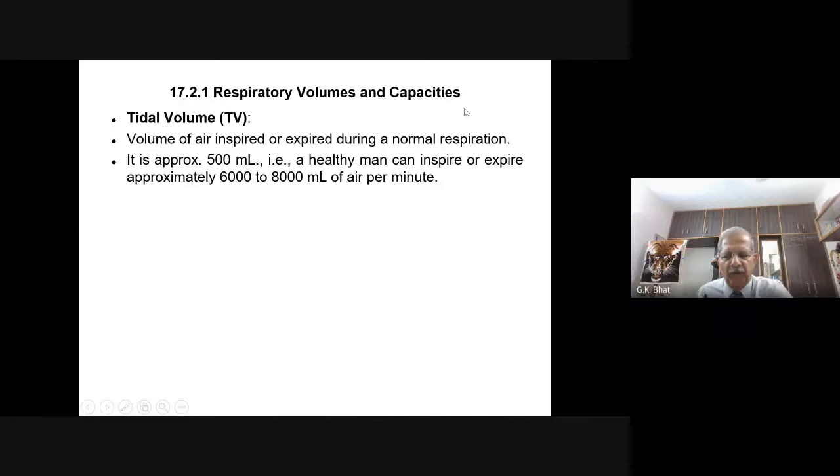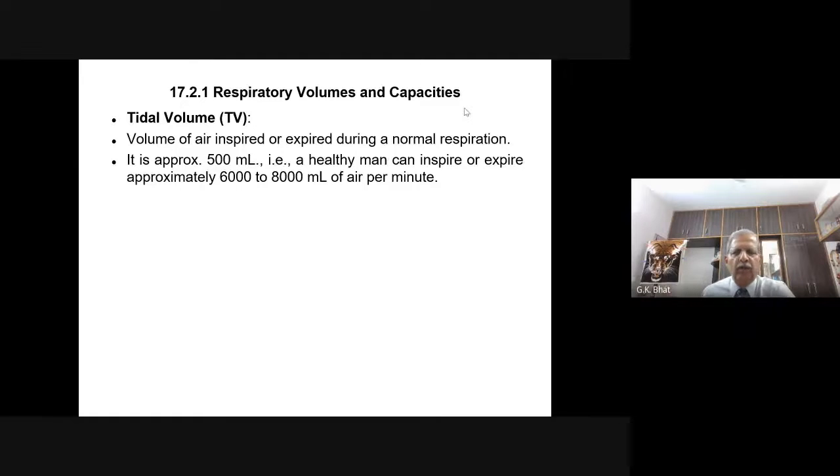Very, very important. You must know first what these respiratory volumes are, then also what these respiratory capacities are. These respiratory volumes, which help us to know about the respiratory capacities, are very important in determining the condition of our lung, or the healthiness of our lung. How effective is our lung?